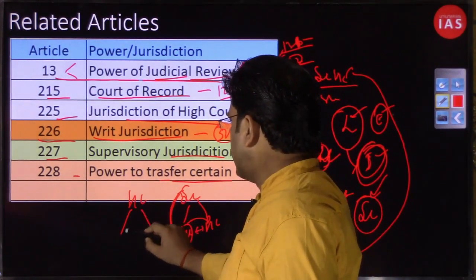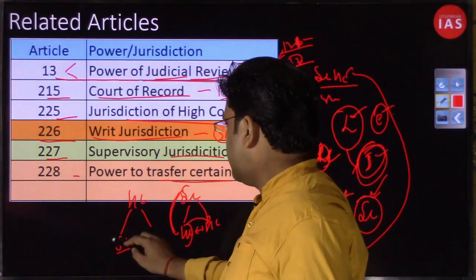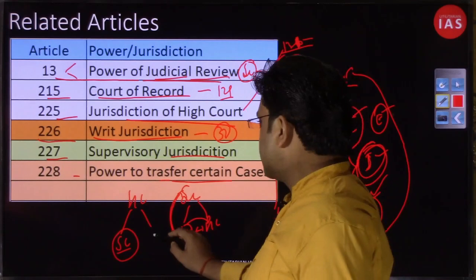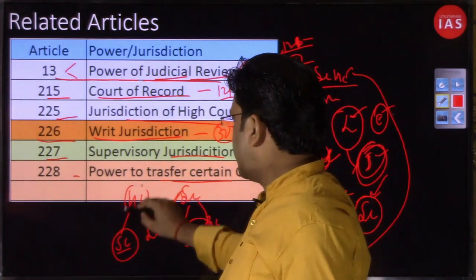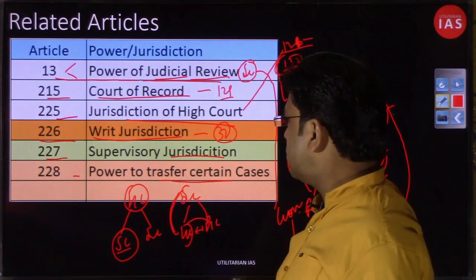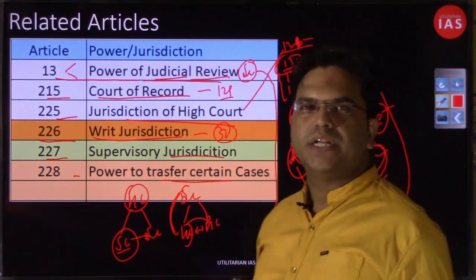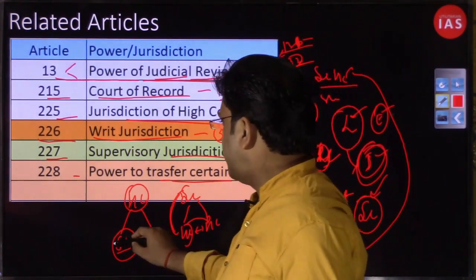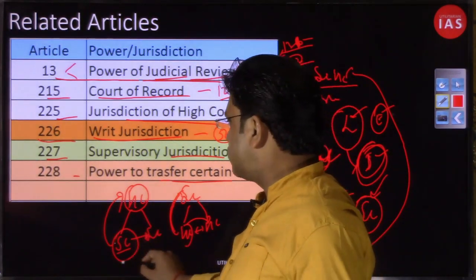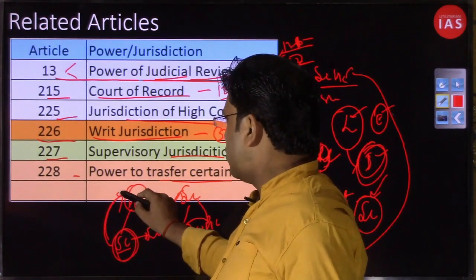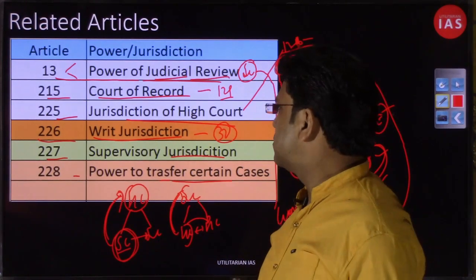You have at the bottom the subordinate court. So to the subordinate court we are also referring as SC. You need not consider it as Supreme Court. So this is subordinate. There are various subordinate courts that will be under a particular High Court. Now the High Court does not have a similar kind of power. It can recall one case that is being dealt with in one subordinate court to itself, but it can transfer cases from one subordinate court to another subordinate court, right?